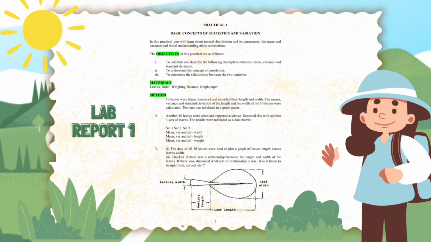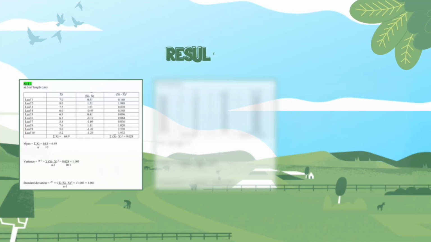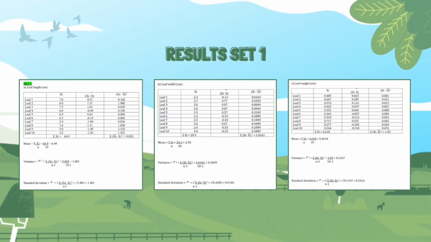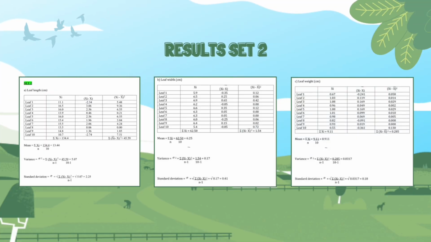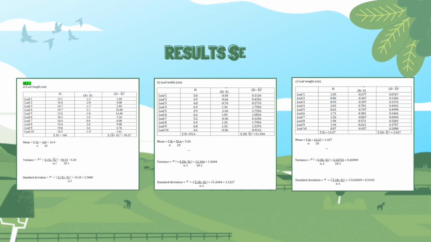3. 1. The data of all 30 leaves were used to plot a graph of leaves length versus leaves width. 2. Check if there was a relationship between the length and width of the leaves. If there was, discussed what sort of relationship it was. Was it linear? So here's the result for the leaf length, width and weight in set 1. Then here's the result for the leaf length, width and weight in set 2. And here's the result for the leaf length, width and weight in set 3.